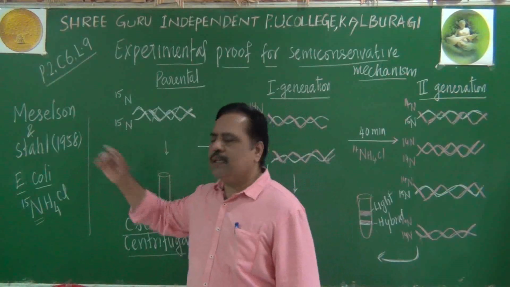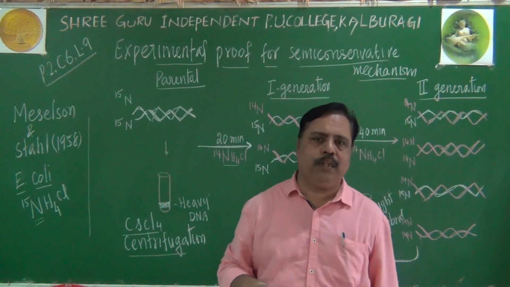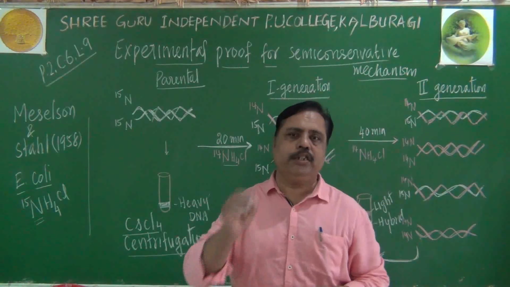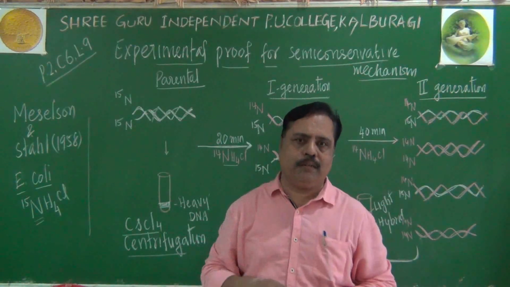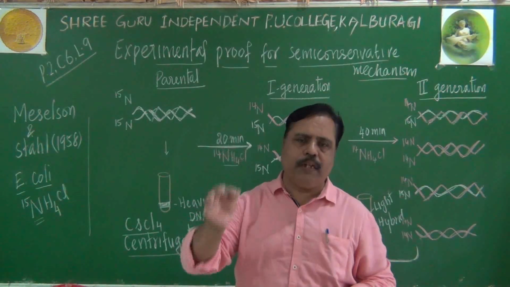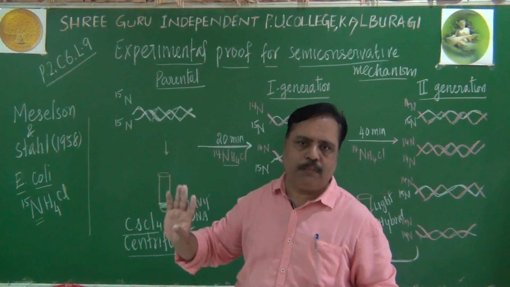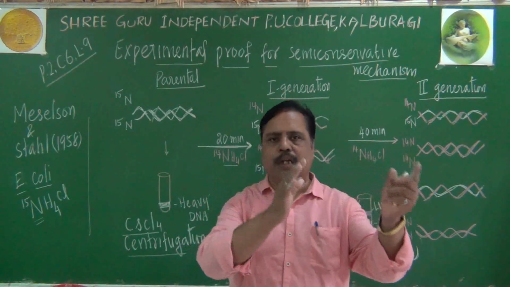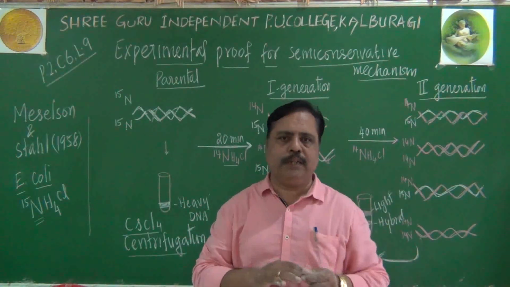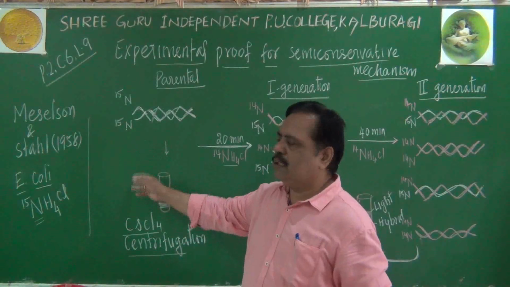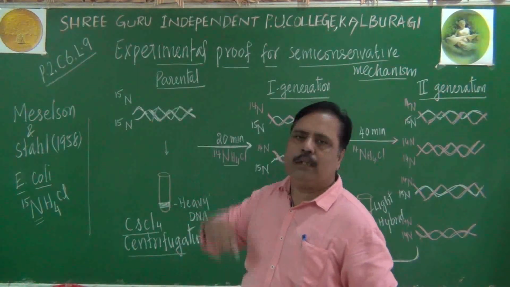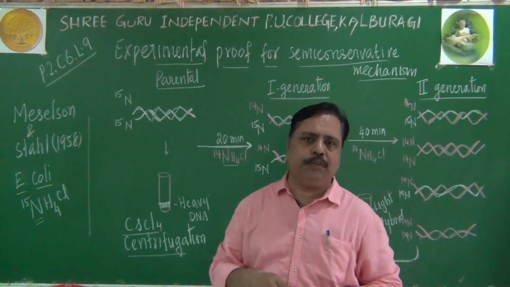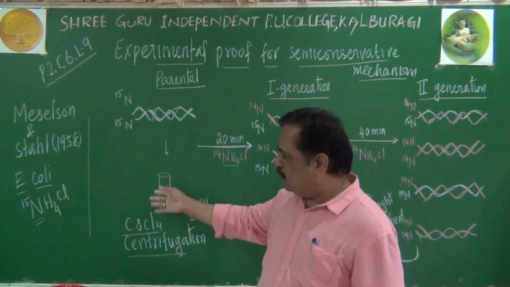Now here we are talking about the Meselson and Stahl experiment. So 4 experiments we have seen. Each is worth a 5-mark question. Any one can definitely be asked in the board exam. So remember, don't get confused. 3 experiments belong to the search for genetic material, and the Meselson and Stahl experiment belongs to experimental proof, evidence for replication of genetic material. Let us continue.